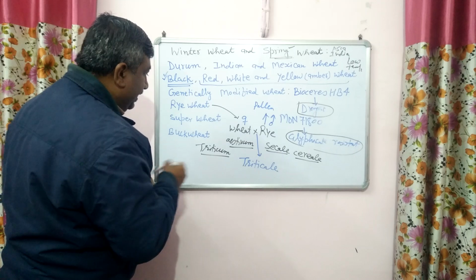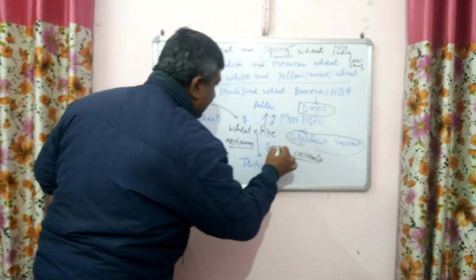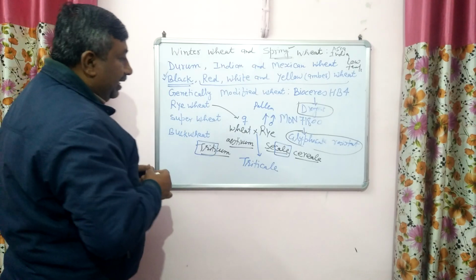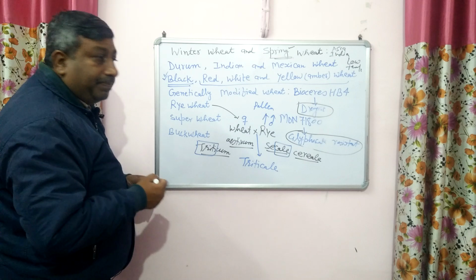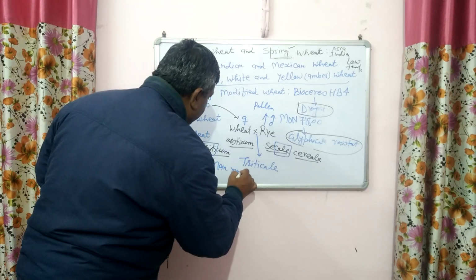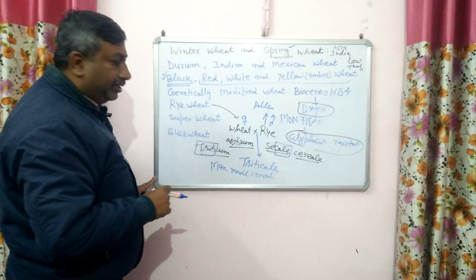So triti is from here, and cale from here. So this is triticale, and this triticale is a man-made cereal. It is the only man-made cereal, but it is sterile in nature.